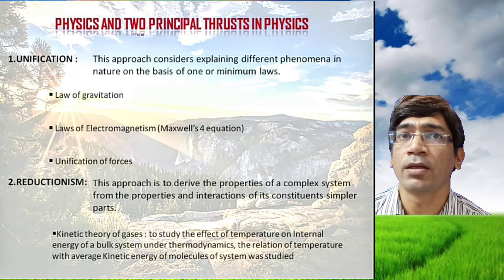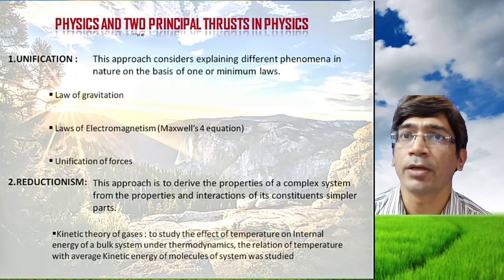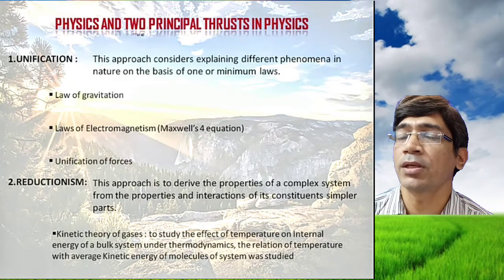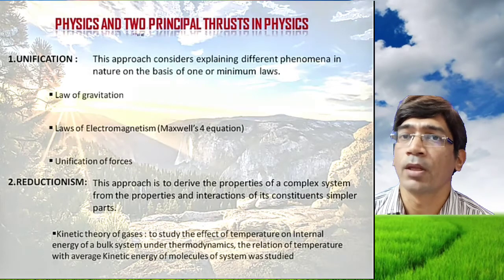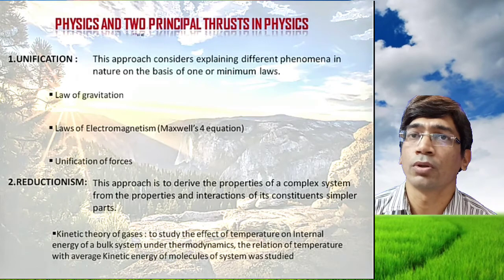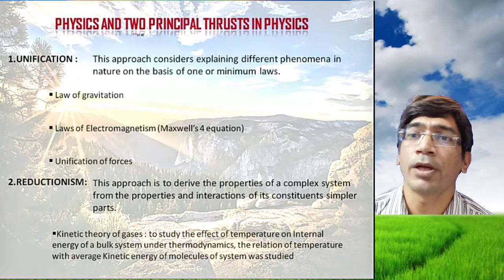In the same way we can take the electric field, the magnetic field and light. If you combine all these three phenomena, then we get electromagnetic waves like light. This is also unification. Now, what is meant by reduction?